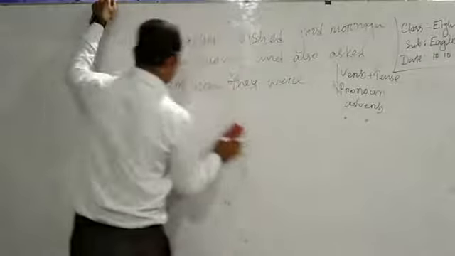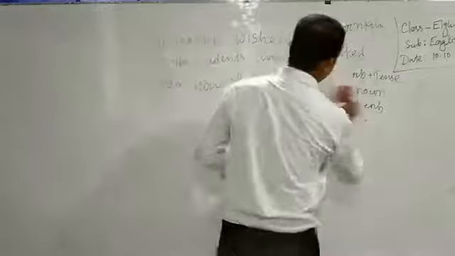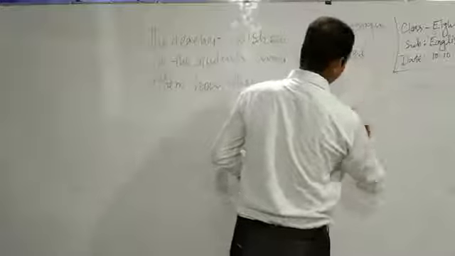Okay, write down the sentence on your pad so that you can practice once again in your free time or extra time.